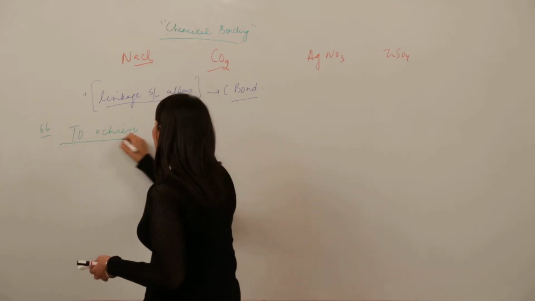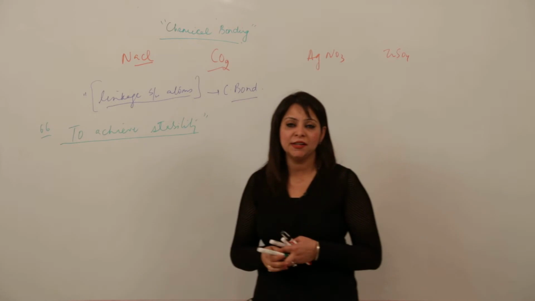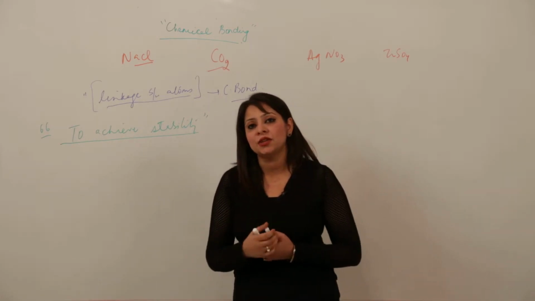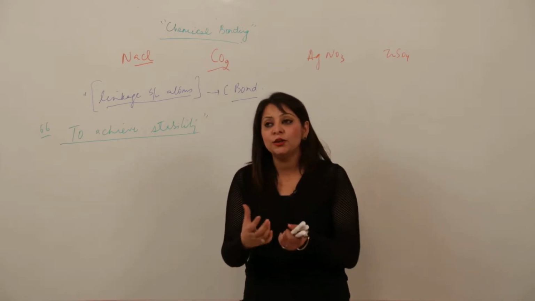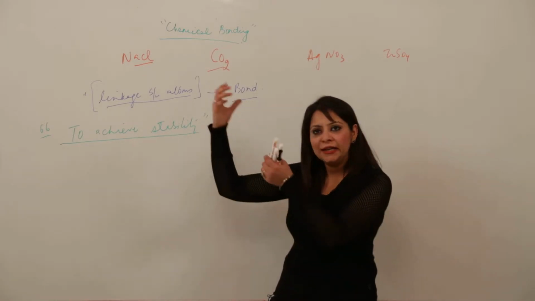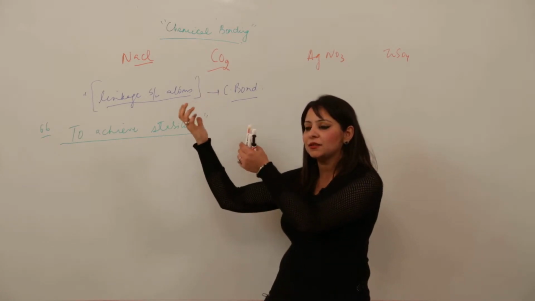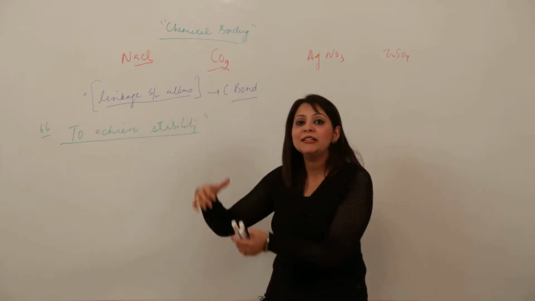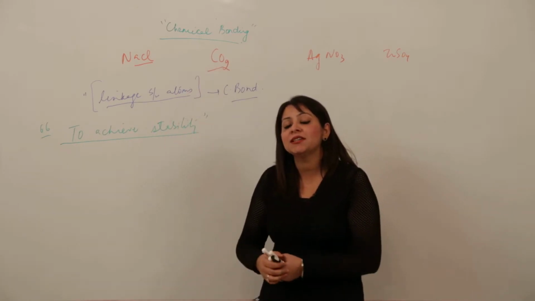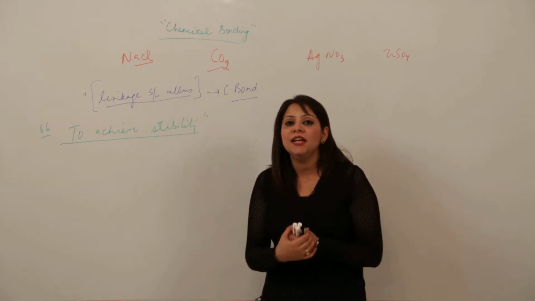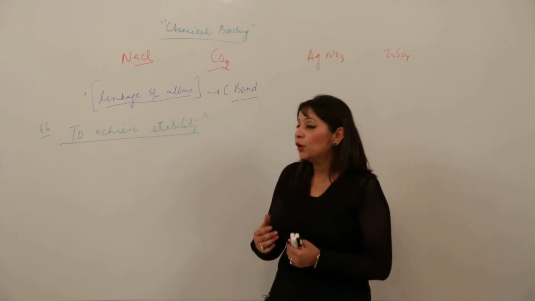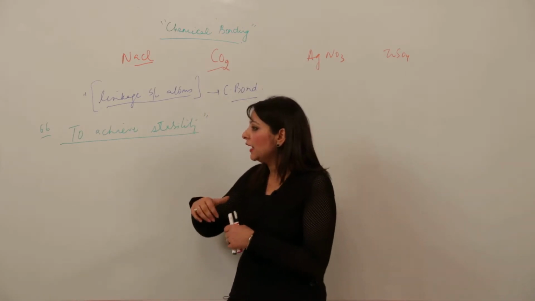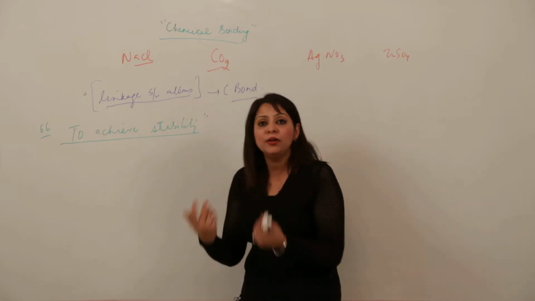Everything in nature is in search of stability, because whenever any substance is stable, only then can it exist in nature. Whether we are talking about water, if you take water to a height and make it fall, it will always fall down, it won't fall up, because by falling down it is losing energy, meaning it is getting stable. So everything in nature needs this stability. Similarly the atoms need stability.